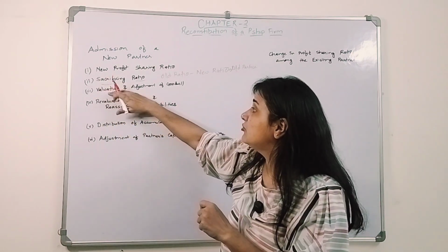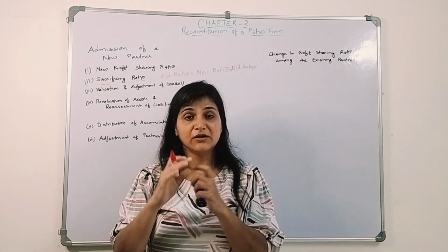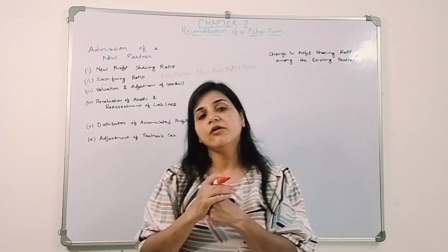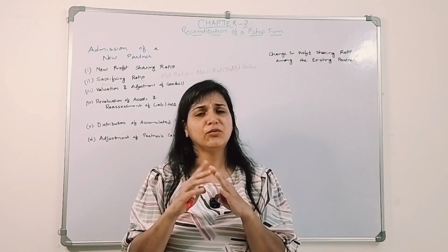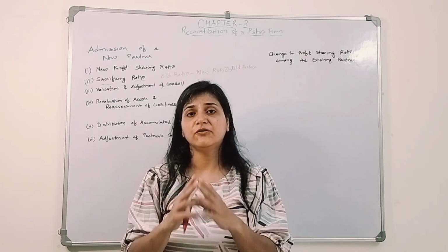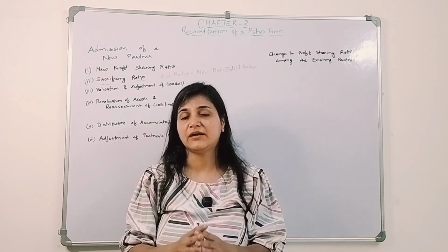Okay, so first we need to determine the amount of goodwill. What is the goodwill of the firm? How will we determine it? There were three methods. One was the average method, the second is the super profit method, and the third is the capitalization method.